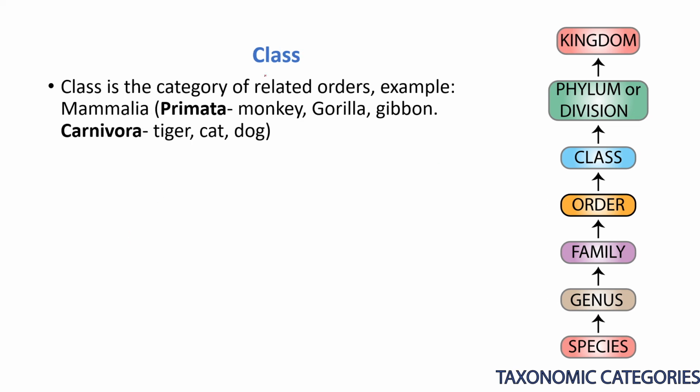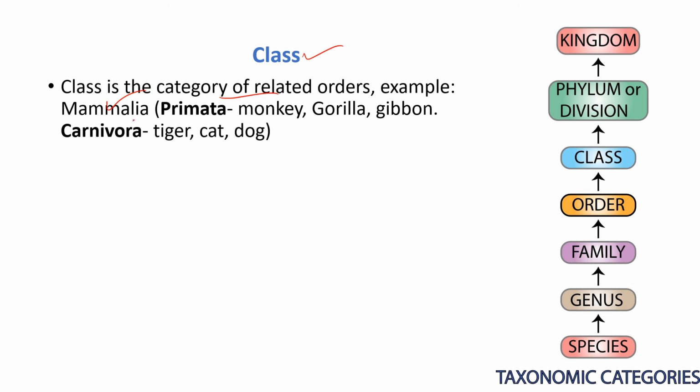And now next is the class. In the class we can keep all related orders, not non-related orders. You can call it a category of related orders. For example, if you take the class Mammalia, these are the organisms which have mammary glands.